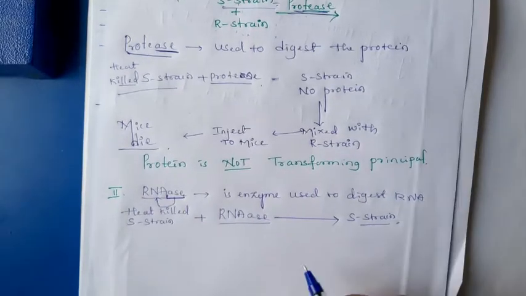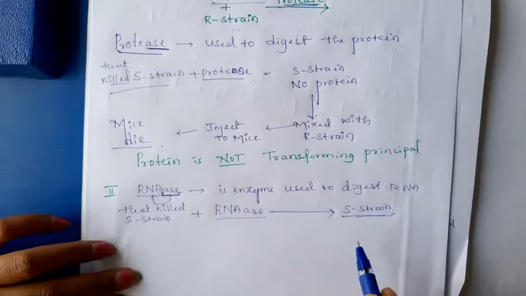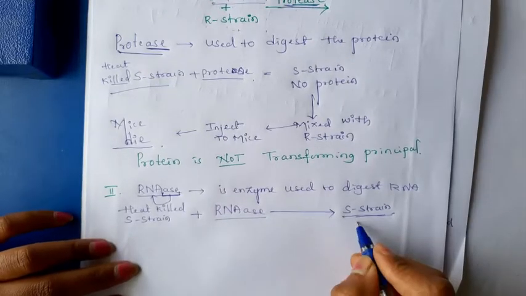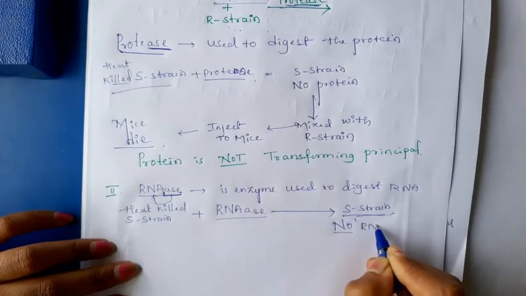Because of that, in the resulting S-strain there is no RNA present. Here I will write no RNA.